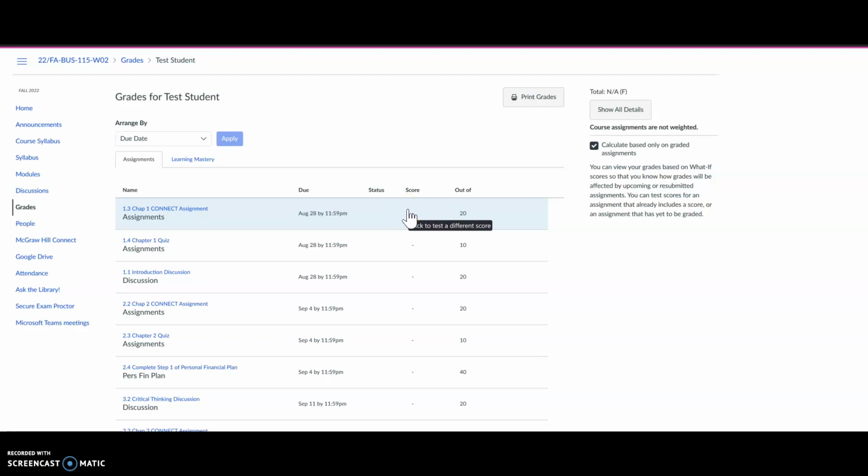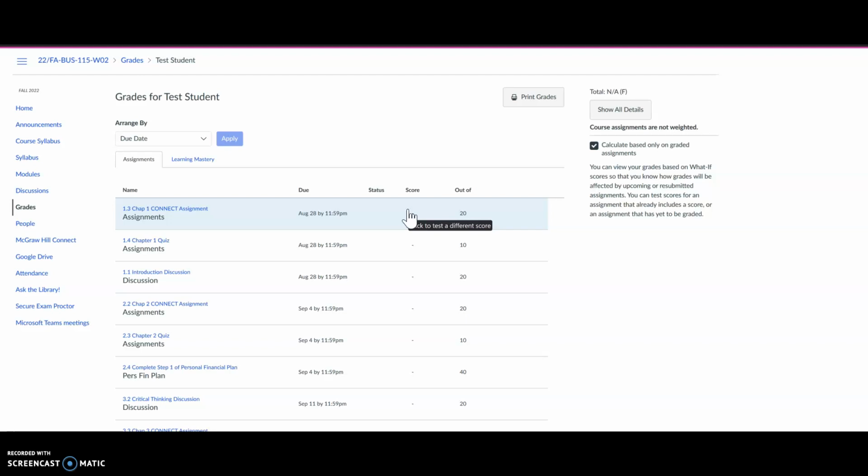You get feedback on all the work that you submit. For example, for all the discussions and the personal steps of the personal financial plan, you will always get feedback, and you'll be able to view that from this area here. I don't always make comments about the Connect or SmartBook assignments because they're automatically graded, but the discussions and the steps of the financial plan, you will get feedback, and you can access it through the grades button.